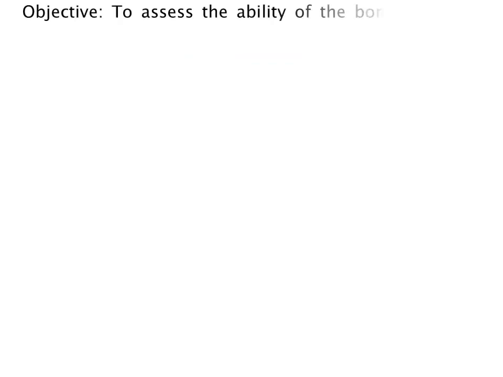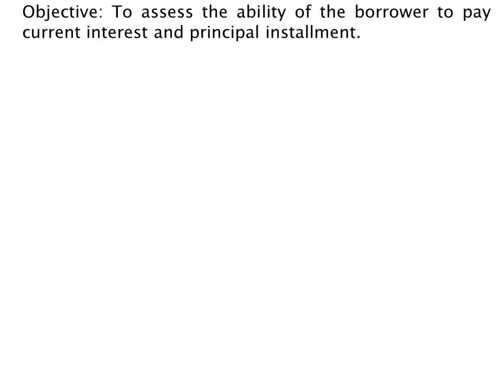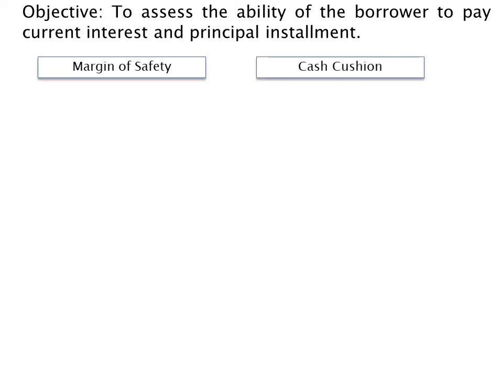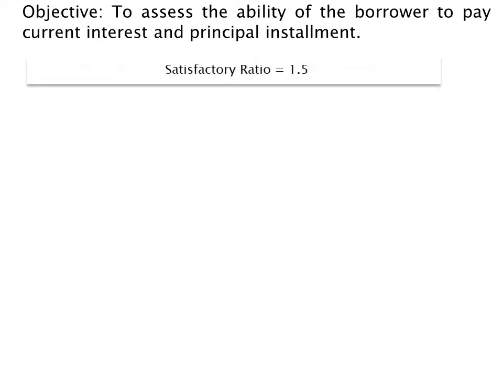Now, objective of this ratio is to assess ability of the borrower to pay current interest and principal installment. This means ratio helps lenders to measure margin of safety or cash cushion available for them for their loan and interest. Normally 1.5 is considered as satisfactory ratio. This means loan interest and principal installments are covered 1.5 times by cash profits. This indicates that after paying debt service, balance of 0.5 cash profits will be available for payment of dividend, appropriations, etc.